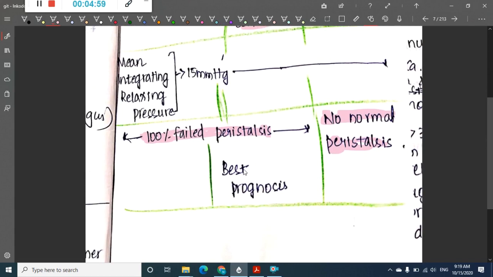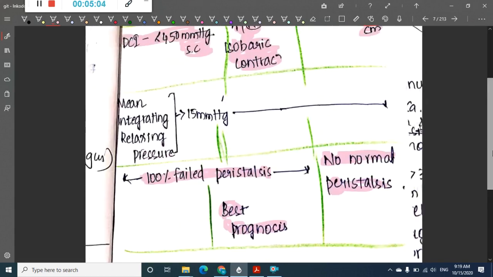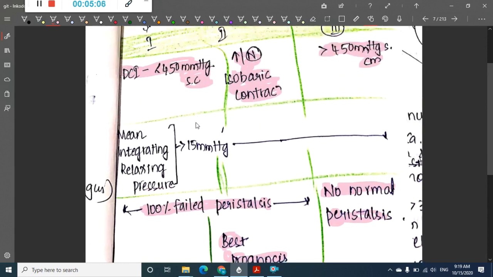Best prognosis is seen only in type 2, because the contraction is normal or isobaric. Though the others are not normal, because of normal contractions, type 2 has a good prognosis.